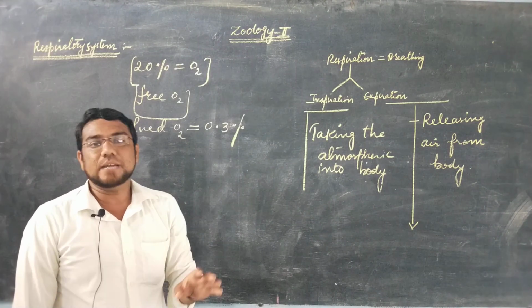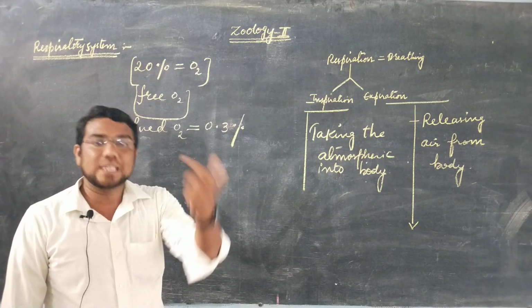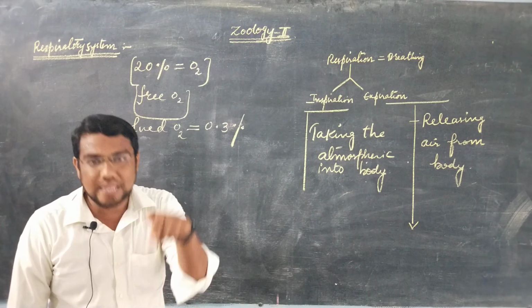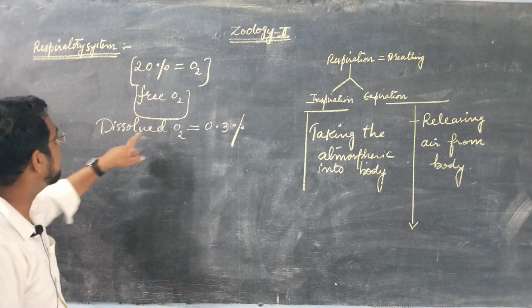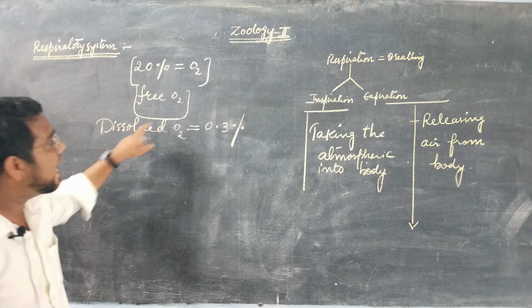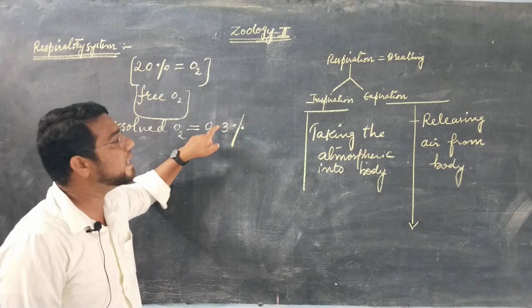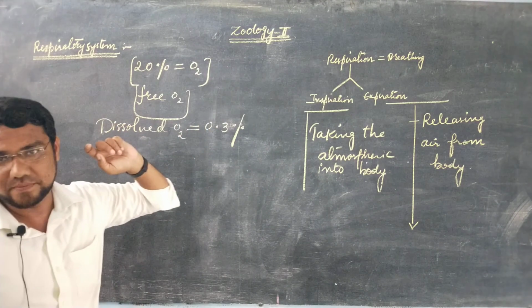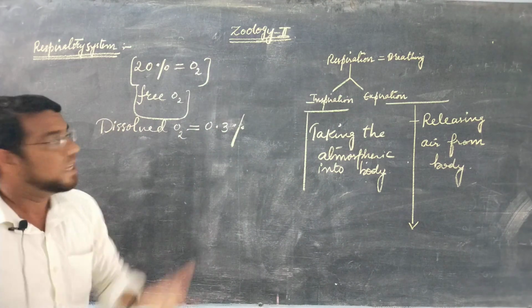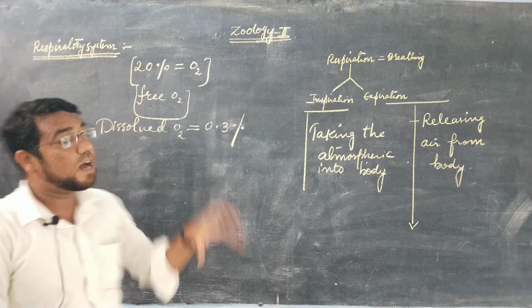And aquatic animals also need oxygen, and the oxygen which is present inside the water is called dissolved oxygen. And the percentage of oxygen inside the water is 0.3%.